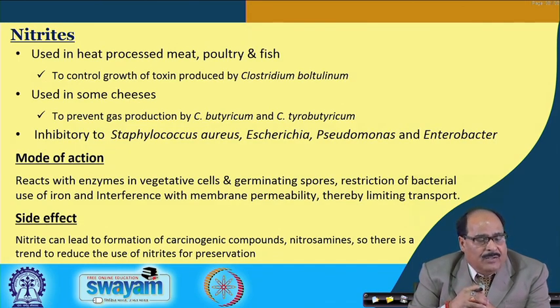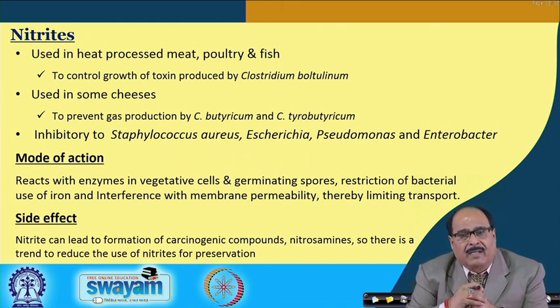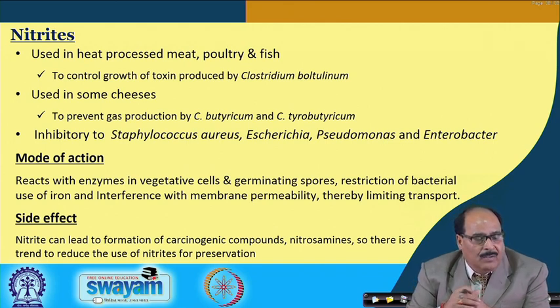Nitrites are generally used in heat processed meat, poultry and fish to control growth of toxin produced by Clostridium botulinum. They are also used in some cheeses to prevent gas production by Clostridium butyricum and Clostridium tyrobutyricum.